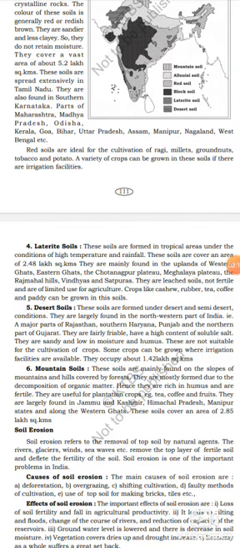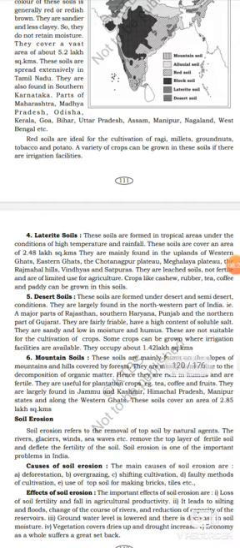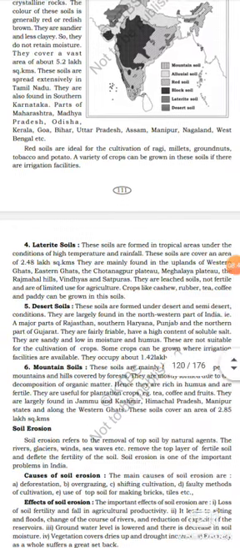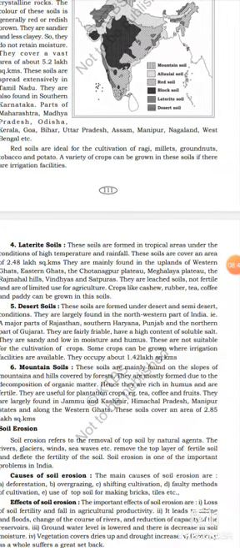Red soils are ideal for the cultivation of ragi, millets, groundnuts, tobacco and potato. A variety of crops can be grown in the soils if there are irrigation facilities. Listen, the red soil is suitable for growing ragi, millets, groundnuts, tobacco and potato. Got it? These are the important crops grown in red soil.